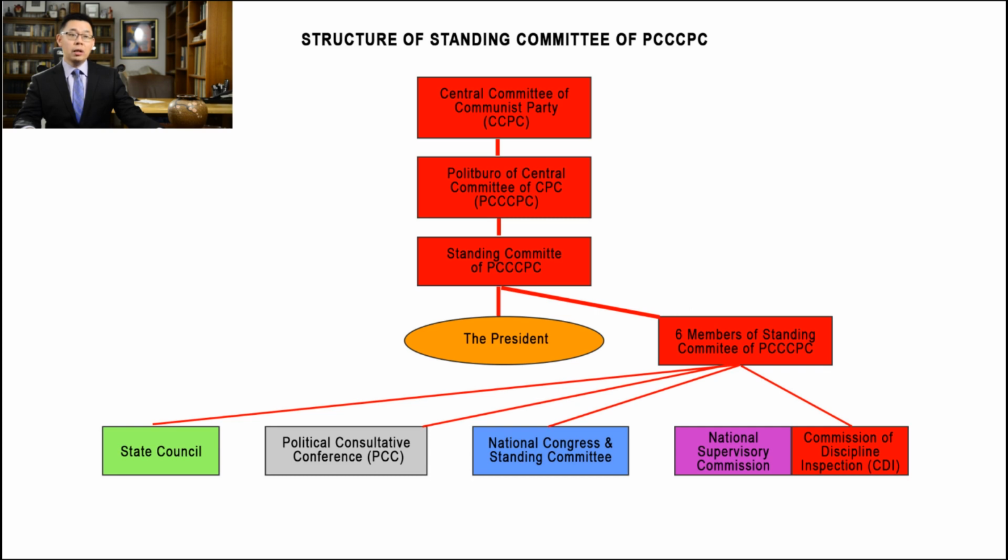Picture 3. This is a picture showing the Communist Party's leadership in all of China's government. Although the Congress is the highest authority, China's Communist Party members sit and lead in all organizations, including the Congress, CPC, and State Council. As you can see, the court and the prosecution office do not hold any position in the Standing Committee of the PCCCPC.